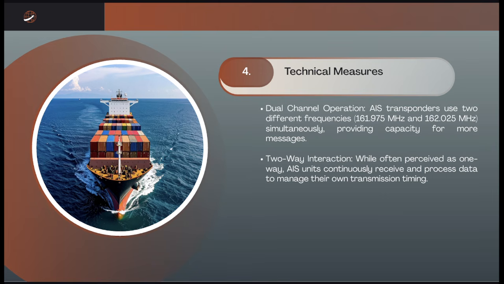And then two-way interaction. While often thought of as one-way, AIS units continuously receive and process data to manage their own transmission timing. So the system functions like a first-come, first-served booking system of time, which automatically adjusts to the number of vessels in the immediate vicinity.